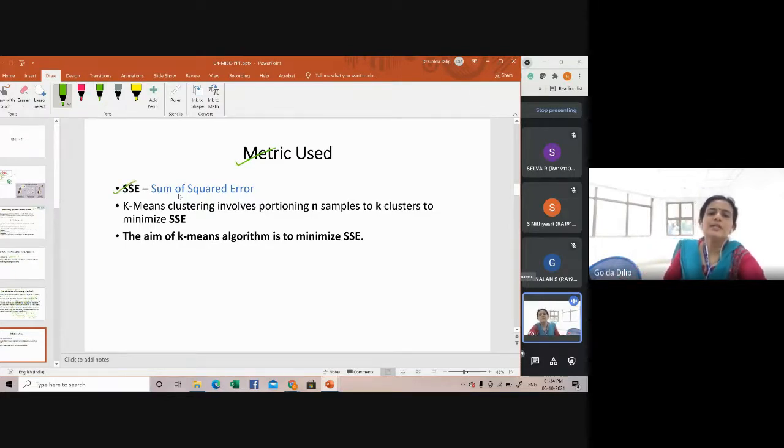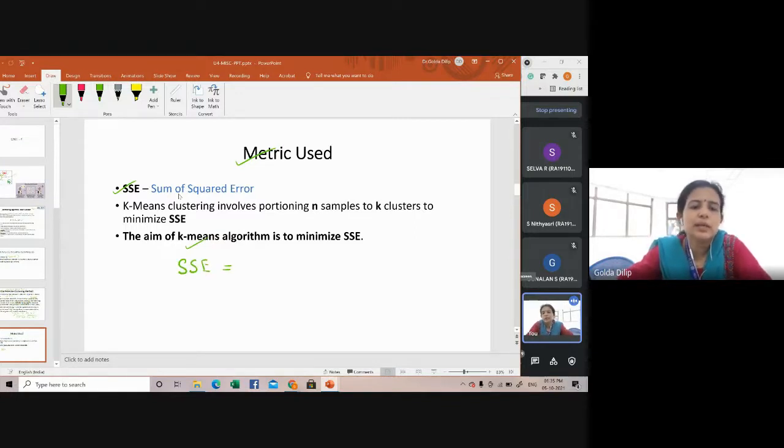K-means clustering involves partitioning of n samples into k clusters in order to minimize the sum of squared error. The aim of the k-means clustering algorithm is basically to minimize your sum of squared distance error. Actually there is a formula.